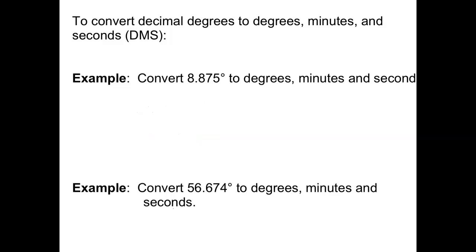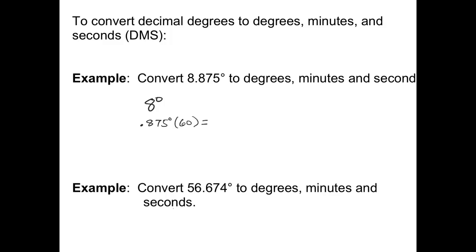Okay, here's the process then for changing 8.875 into degrees, minutes, and seconds. The first thing you're going to do is write down the degrees. And then on your calculator, subtract off the degrees, and that leaves us with 0.875 degrees. If we multiply that by 60, that will change it into minutes.